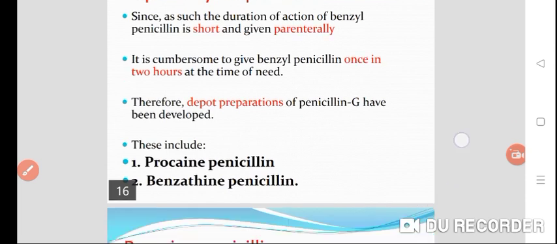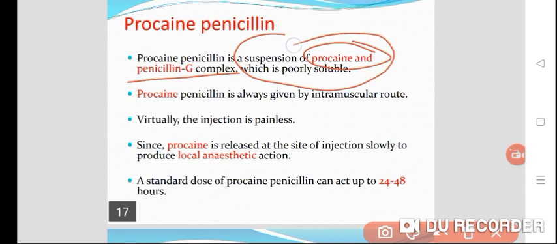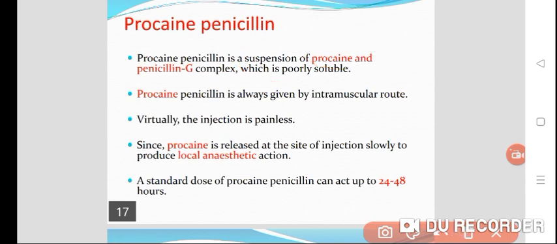Procaine penicillin and benzathine penicillin. Procaine penicillin is a suspension of procaine, which is a local anesthetic, and penicillin G, a complex which is poorly soluble. So we call it procaine penicillin. Procaine penicillin is always given by the intramuscular route.